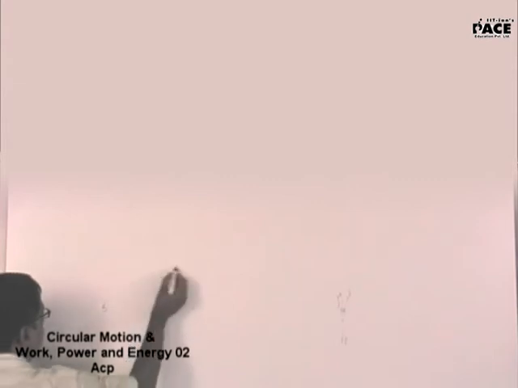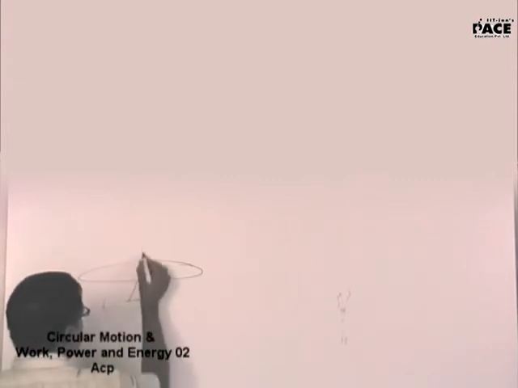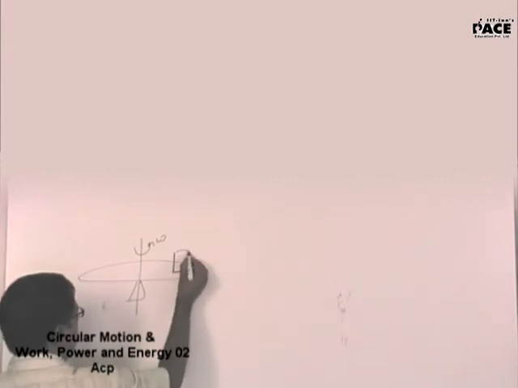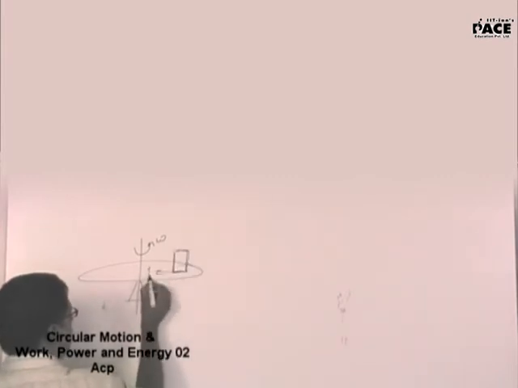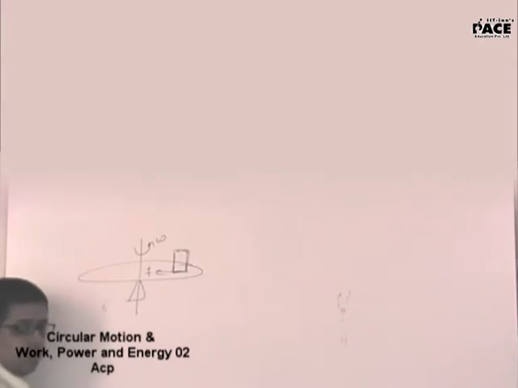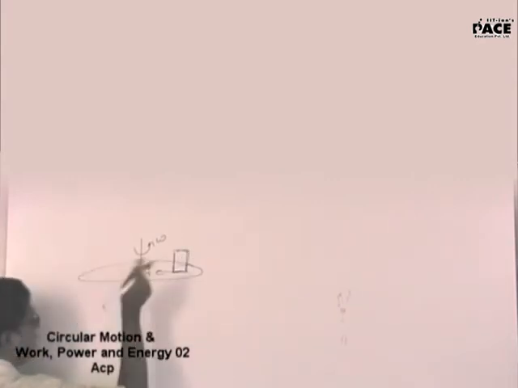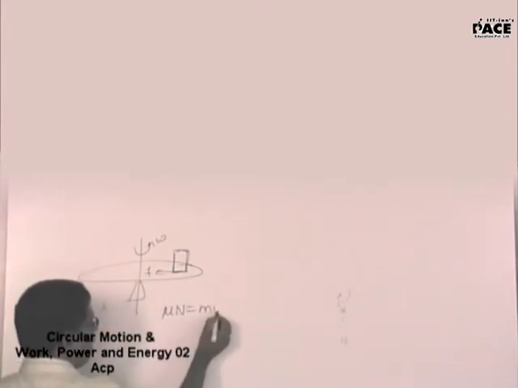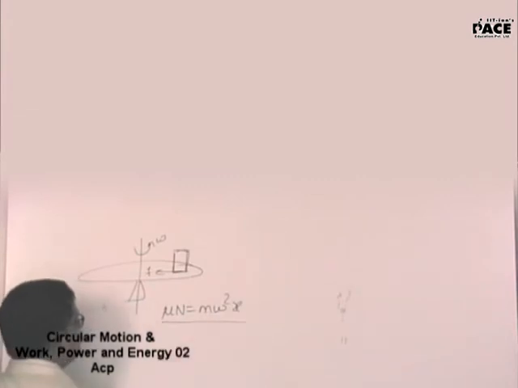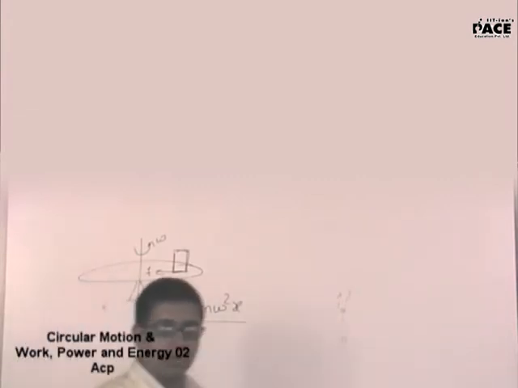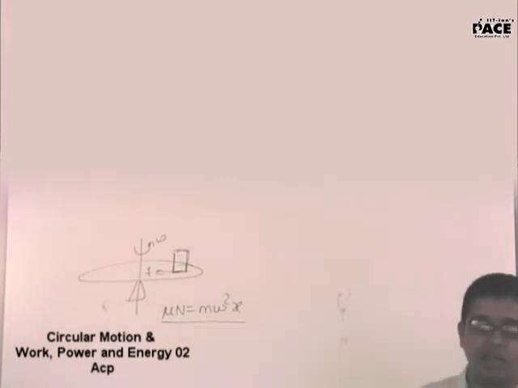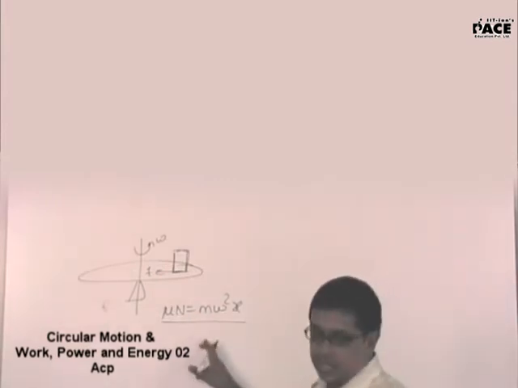If ever you are told that this is a turntable rotating with an angular velocity omega, and I tell you friction provides the required centripetal force, that means somebody standing on the ground will see this body going about in a circular track. So this will be mu n will be m omega square x. Mu n provides the required centripetal force, m omega square x.